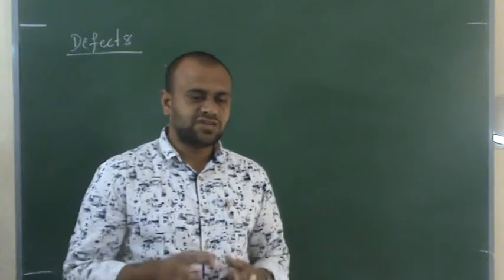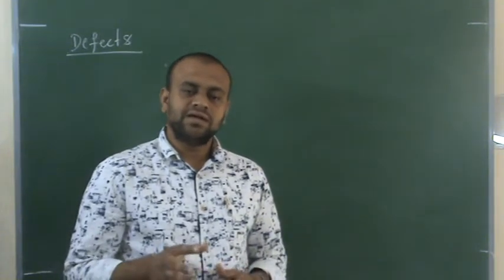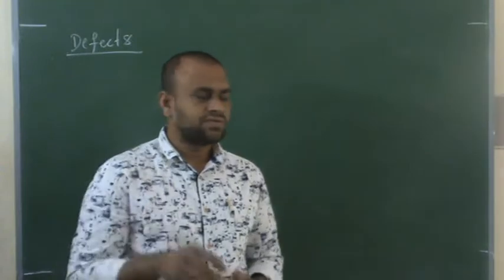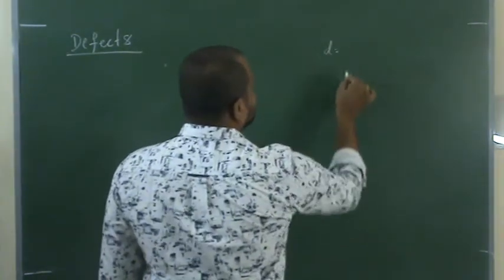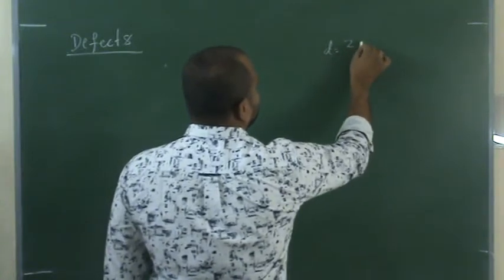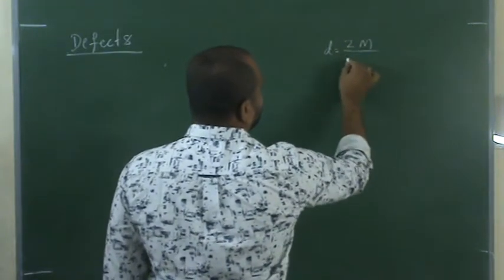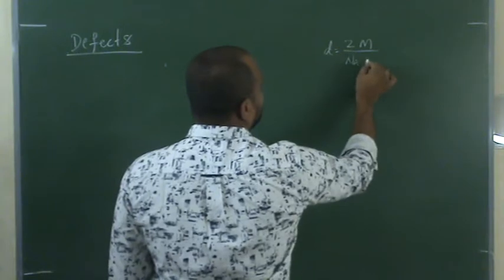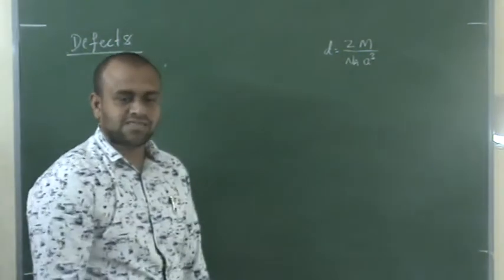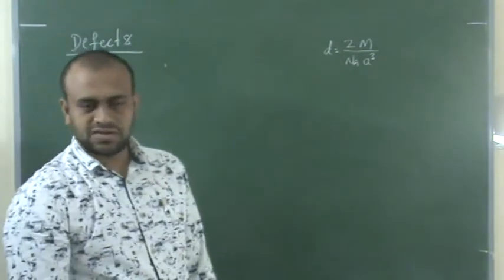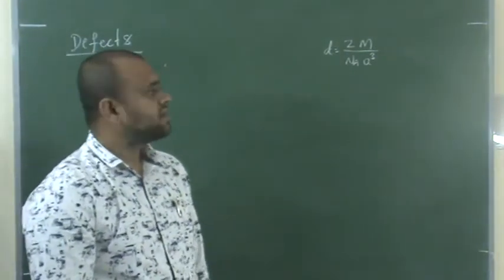Did you remember the formula? Density D is equal to Z M by Na into a cubed, right? Based on this formula we had solved three to four numericals.